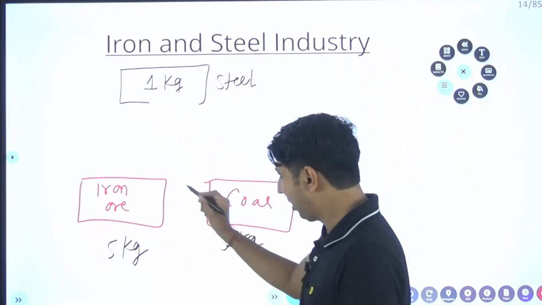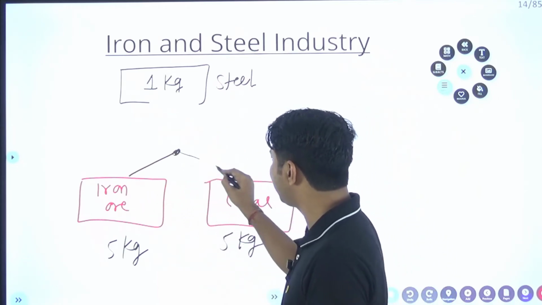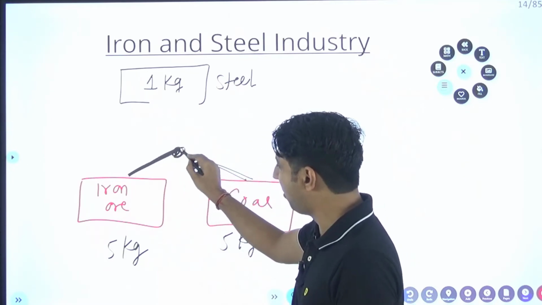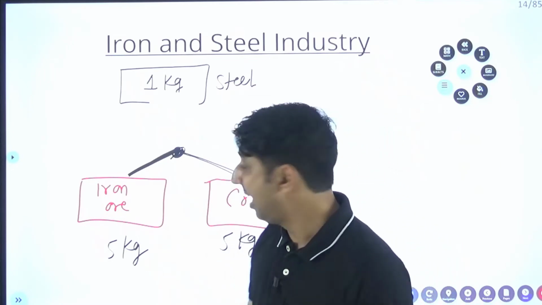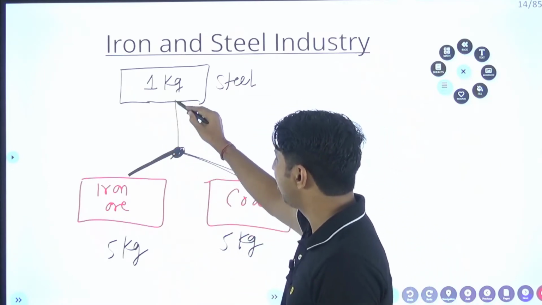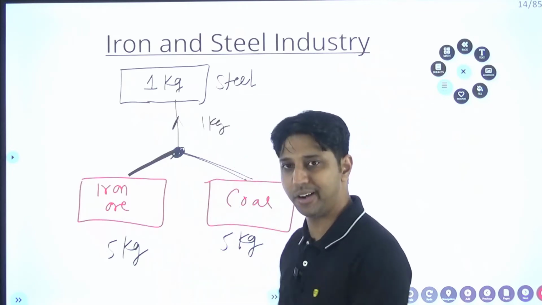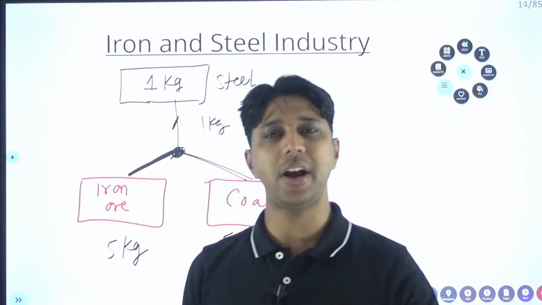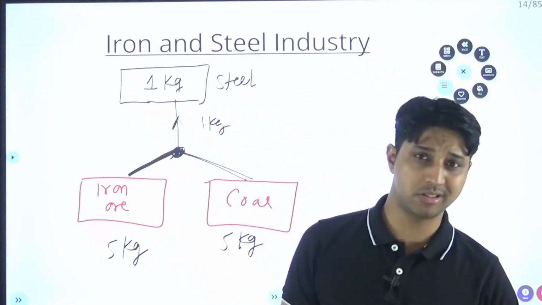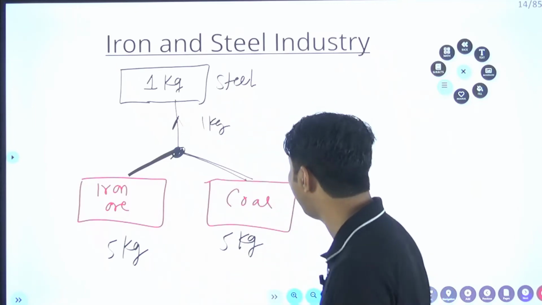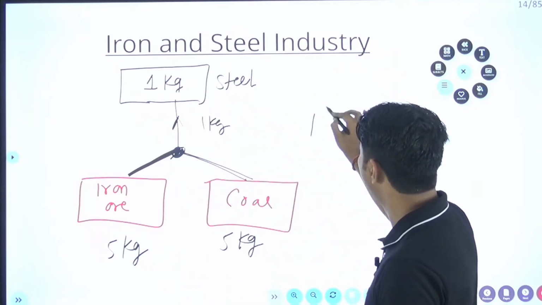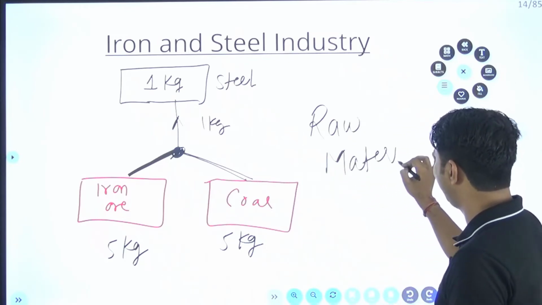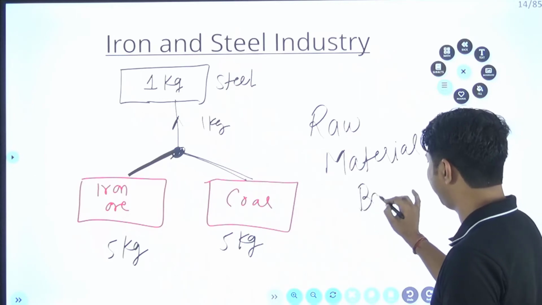So what do we have to do? We will set up the industry near the raw material, and then we will transport this finished good of 1 kg to the market. So remember, my dear friend, the iron and steel industries are nothing but raw material based industries.